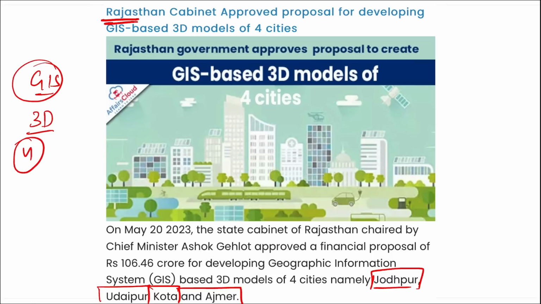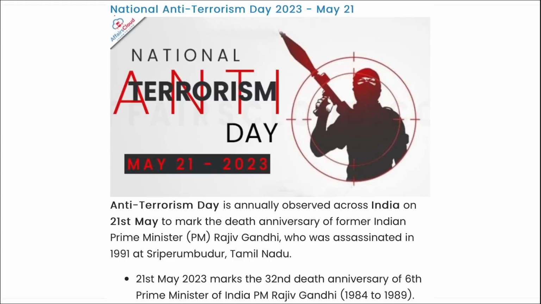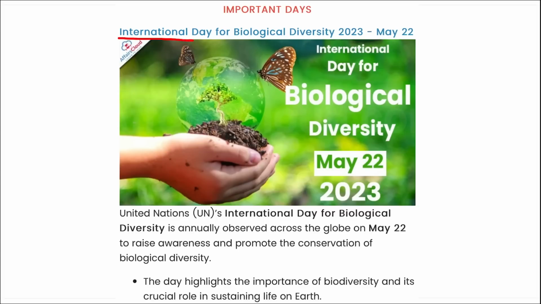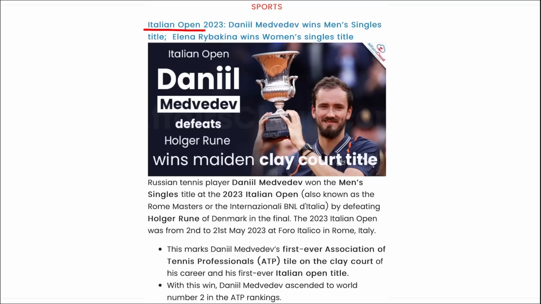Next is National Anti-Terrorism Day. It is observed on 21st of May. Next is International Day for Biological Diversity, observed on 22nd of May. Next, Italian Open was held recently. Daniil Medvedev from Russia won the men's singles title and Elena Rybakina won the women's singles title here.